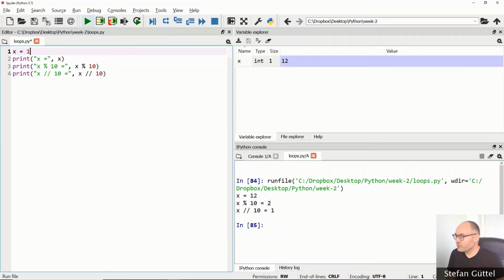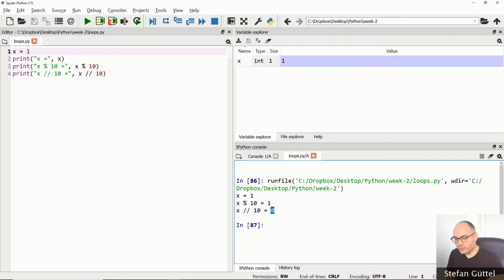I can repeat this with x having the value of 1. I will get the last digit of 1, which is 1, and then I'm left with 0. So by successively chopping off digits from the end of the number, working my way to the front, I can get all the digits one after the other.